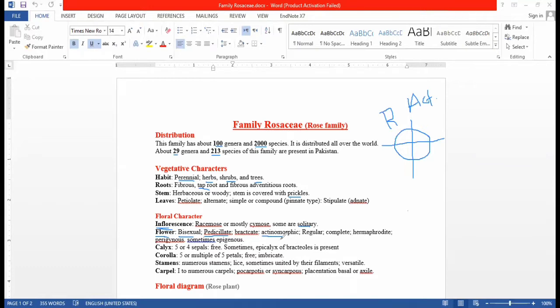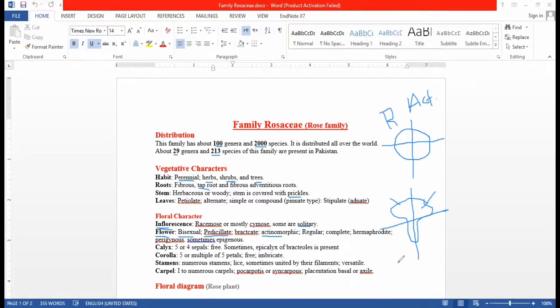But in the family Rosaceae, no member possesses a zygomorphic flower. A zygomorphic flower is one where, if we cut it in two halves, you see equal halves, but if we cut it further, this half is different from that half.